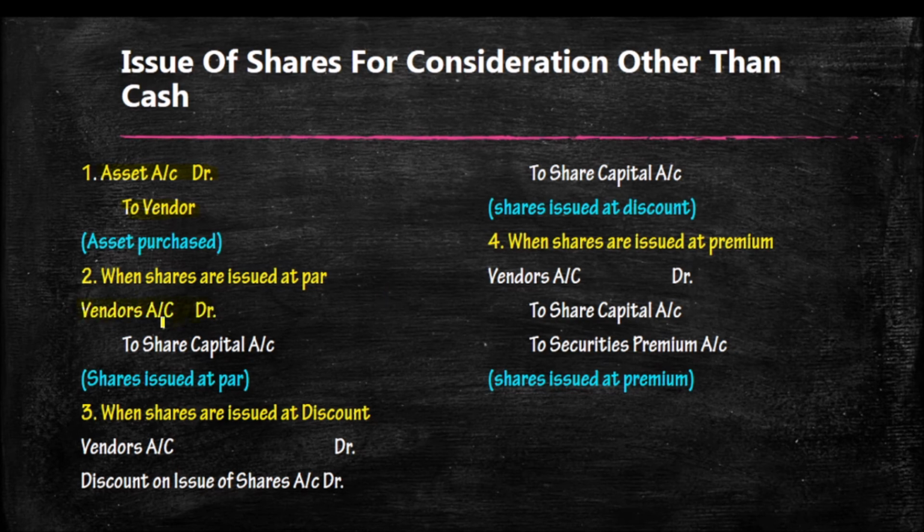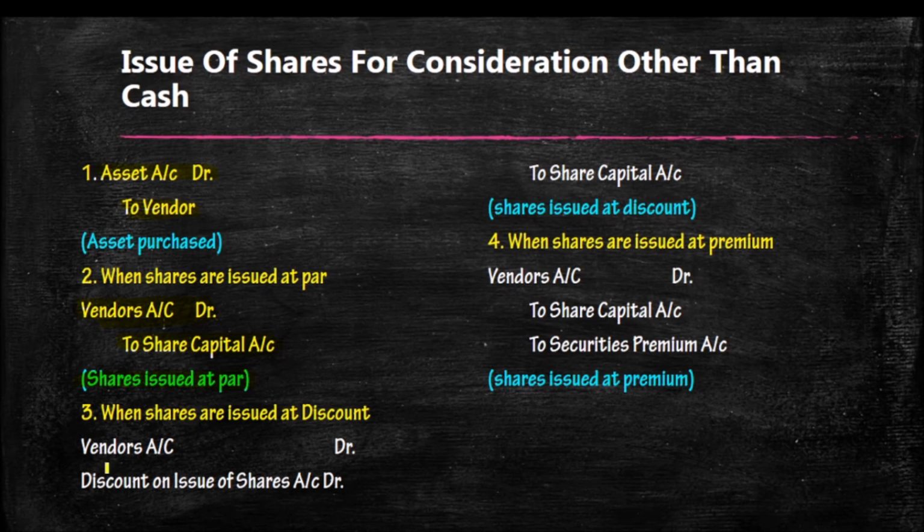That is the entry we are writing when we issue shares to the vendor. That means shares issued at par. Remember, the shares are issued to the vendor at par.